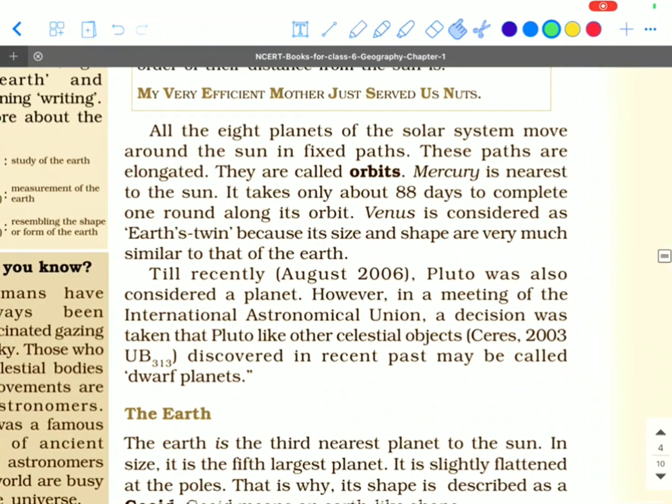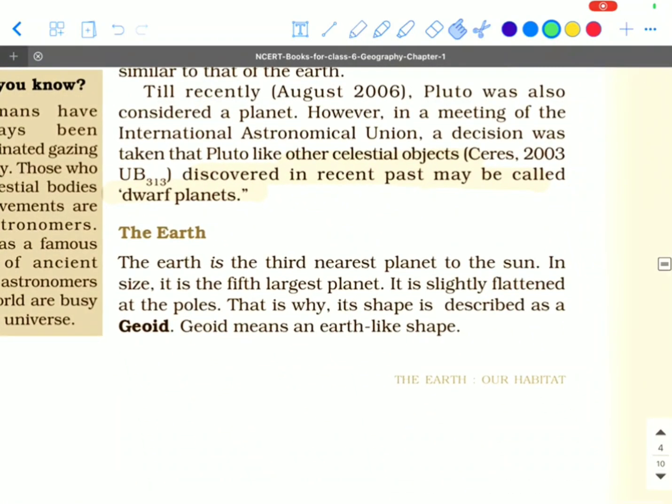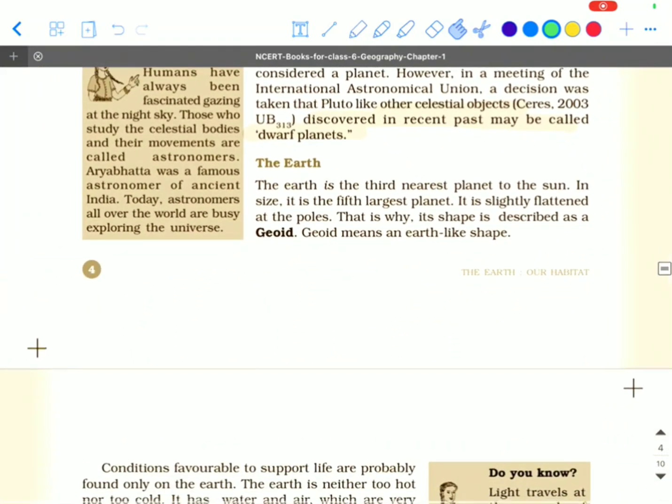We all know that Pluto was considered a planet, but in a meeting of the International Astronomical Union, a decision was taken that Pluto, like other celestial bodies discovered in the recent past, may be called dwarf planets. We have already read about the term dwarf planets. Coming to the next important point, the Earth.